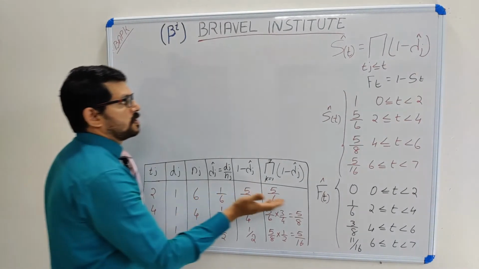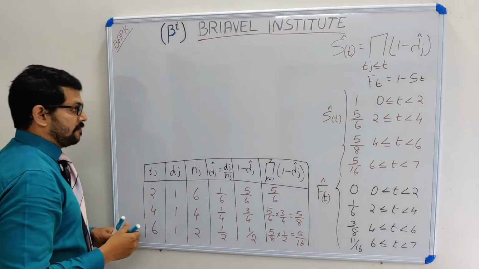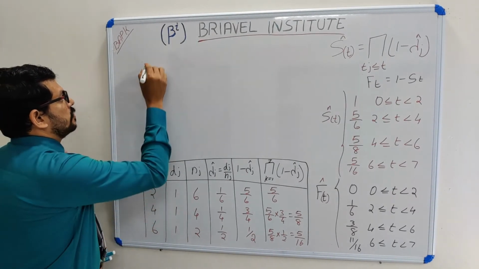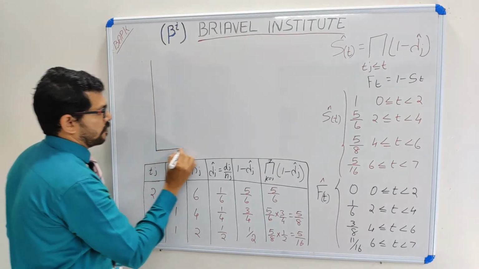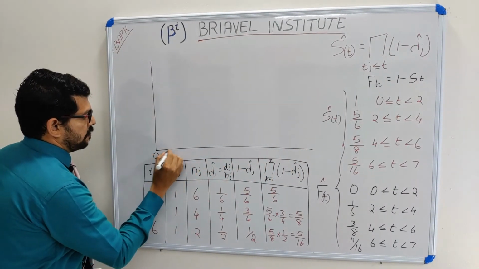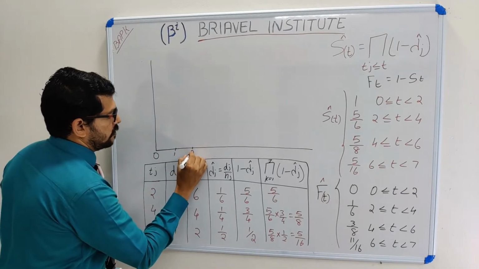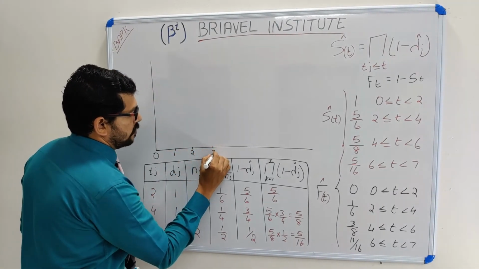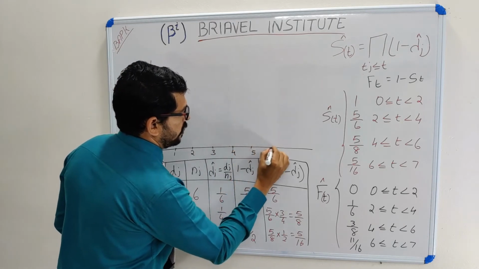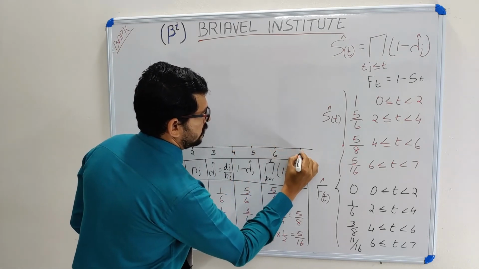Now we are going to represent it graphically. How to draw the graph? Our time starts from 0, 1, 2, 3, 4, 5, 6, 7.